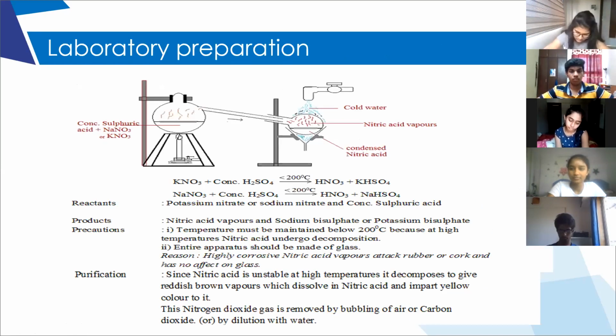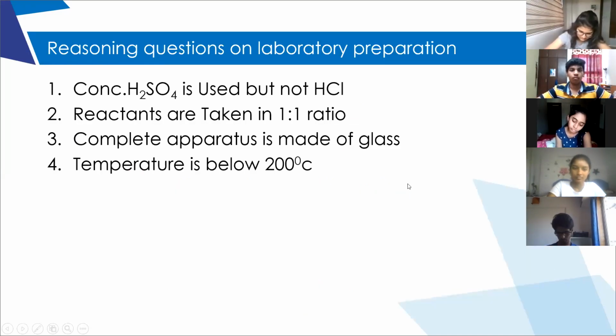So in order to prevent the formation of K2SO4 and Na2SO4, we are taking less amount of the reactants to form potassium and sodium bisulfates. If the sulfates are formed, they will form a thick layer here which will stop the further reaction. So we are taking the reactants as 1:1 ratio to prevent the formation of potassium and sodium sulfates. Did you understand, Kanchan?